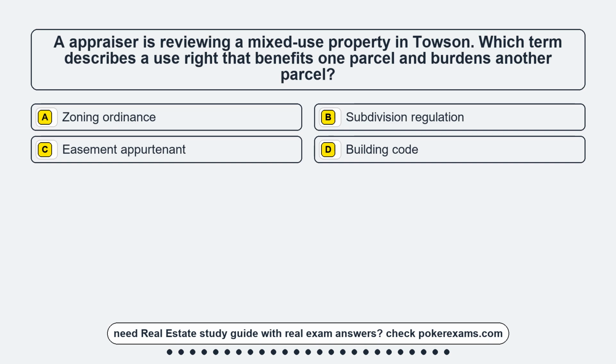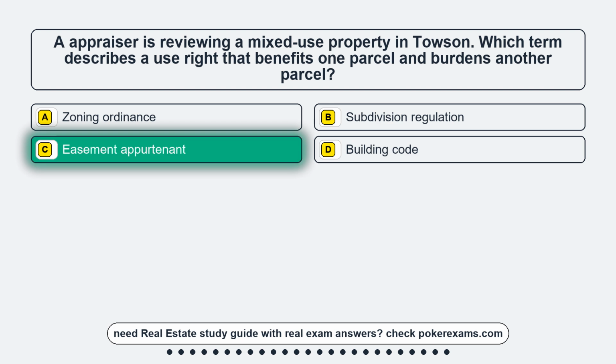Question 6. An appraiser is reviewing a mixed-use property in Towson. Which term describes a use right that benefits one parcel and burdens another parcel? Option A, a zoning ordinance. Option B, subdivision regulation. Option C, easement appurtenant. Option D, building code. The correct answer is option C, easement appurtenant.